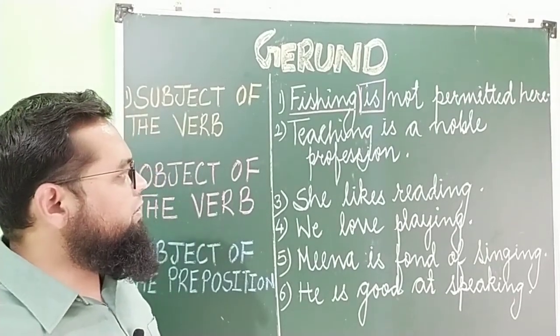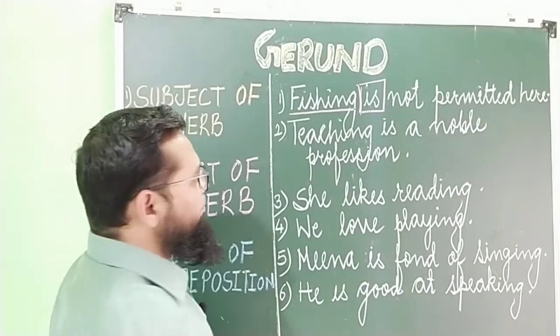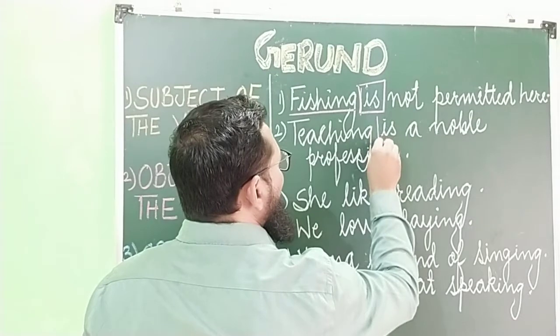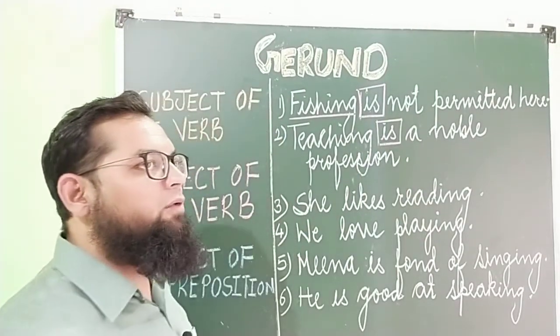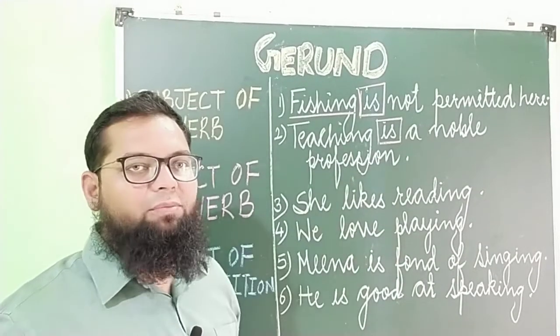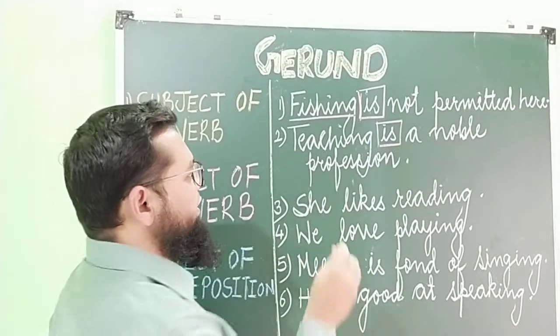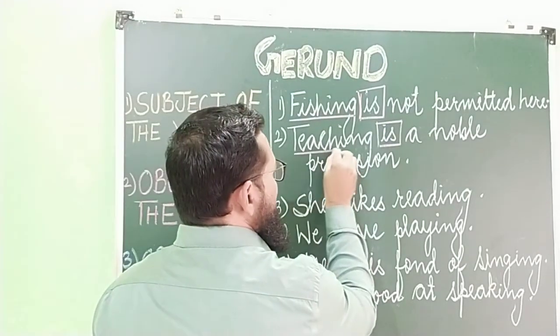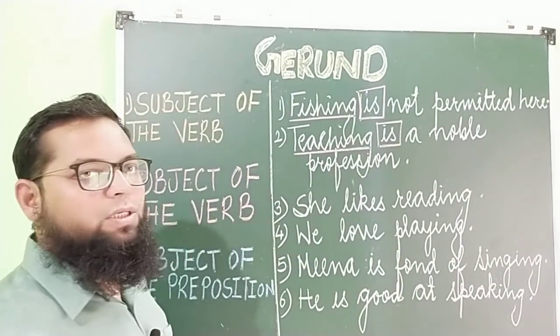Second example, teaching is a noble profession. In this example also, the verb is has been given. Here also we do not have any main finite verb. This is a primary verb. And the subject of the verb is teaching. This is a gerund. It is the ing form, but it is used as a noun here. So it will be a gerund.